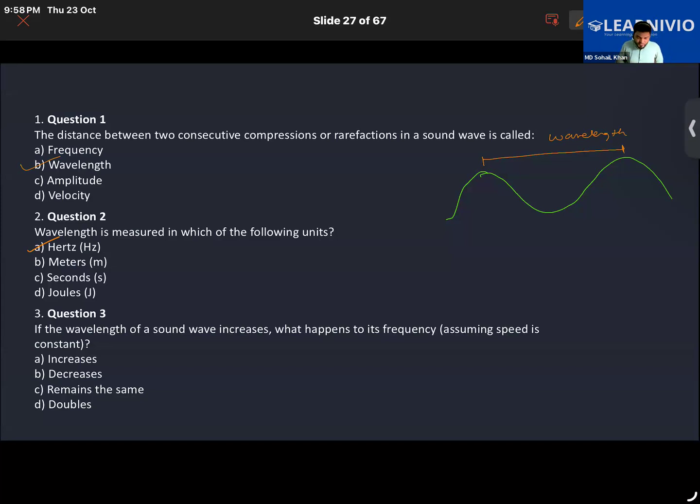I will draw the diagram for this one. Now, suppose there are two sound waves. The first one is like that. And say that this is the wavelength of the first sound wave.